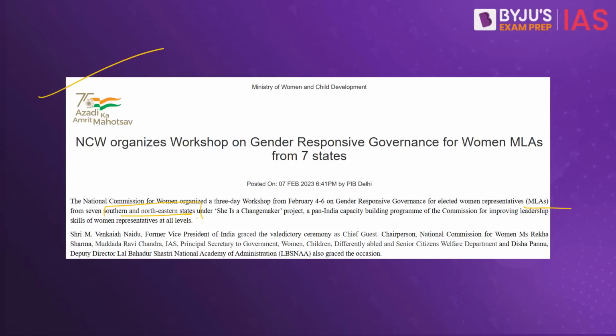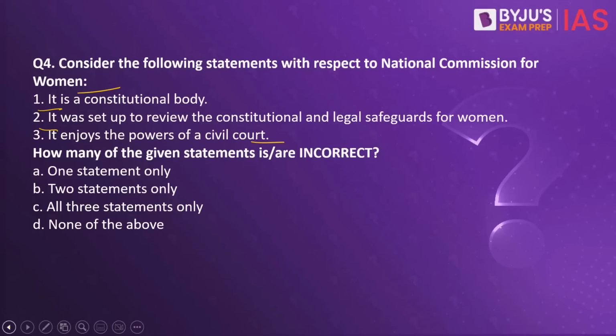See, the National Commission for Women has launched a pan-India capacity building program for improving leadership skills of women representatives at all the levels, and this is known as the She is a Change Maker project. And this workshop that was recently organized is a part of this She is a Changemaker project. Now let us discuss more about the National Commission for Women. The National Commission for Women was set up in the year 1992 as a statutory body. So statement number 1 here becomes incorrect. It is not a constitutional body but is a statutory body.